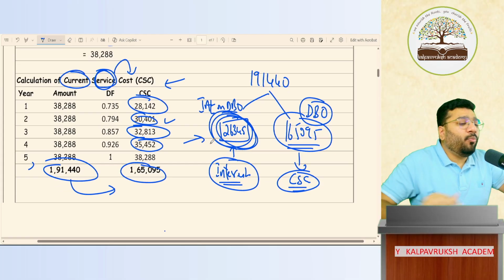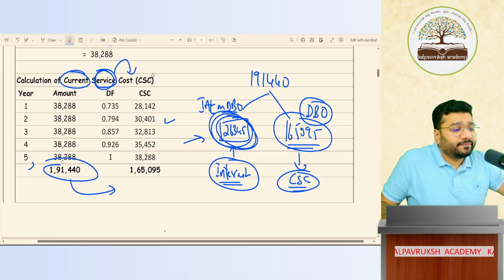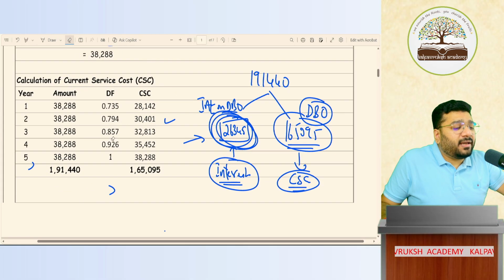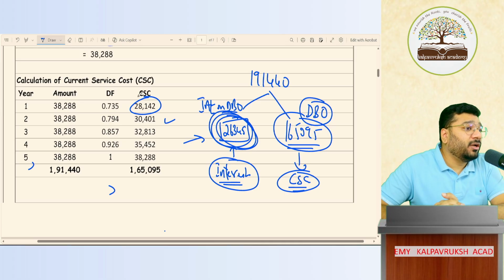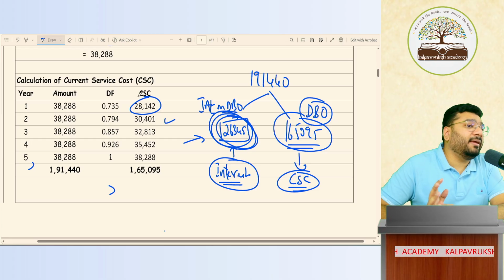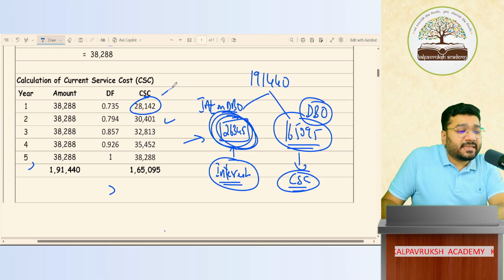Every year, how much money are you supposed to save? Whatever is the current service cost, that is the money that I'm supposed to save. Yes or no? To beat the inflation, what will you do? You will invest money. If inflation is 8%, you will also put the same amount at an 8% interest rate or more. Got it, not got it. So investment of CSC in any investments.